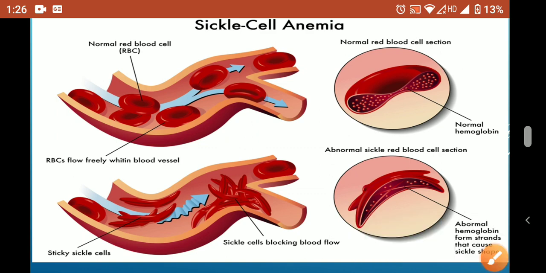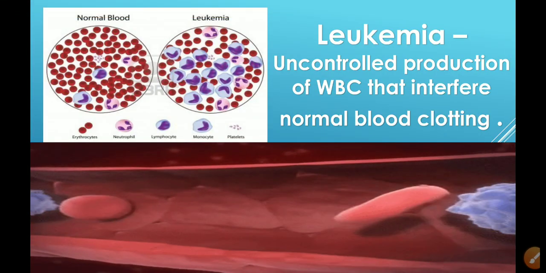Because of that, the cell is not able to carry a sufficient amount of oxygen. And if you are not getting sufficient oxygen, you are not able to oxidize food properly. And if you are not able to oxidize food properly, then you can't produce energy. So in sickle cell anemia, we have multiple disorders.